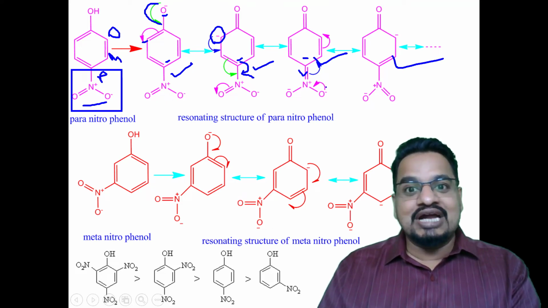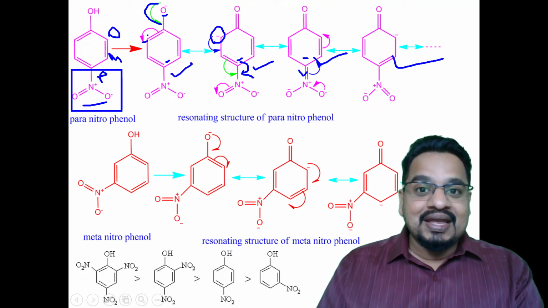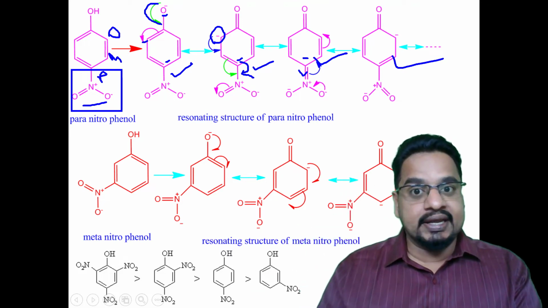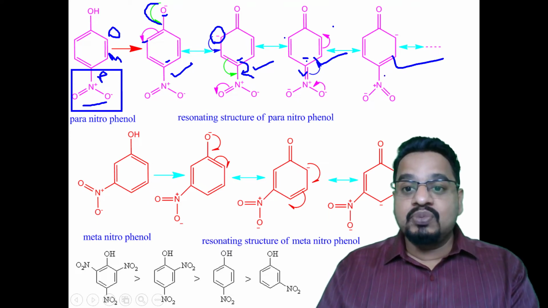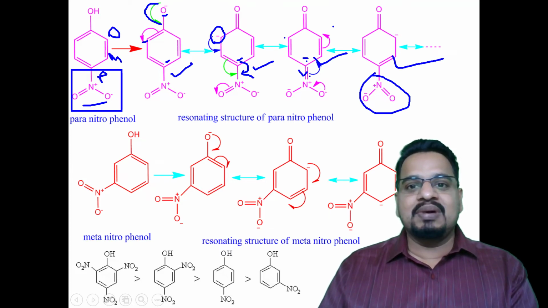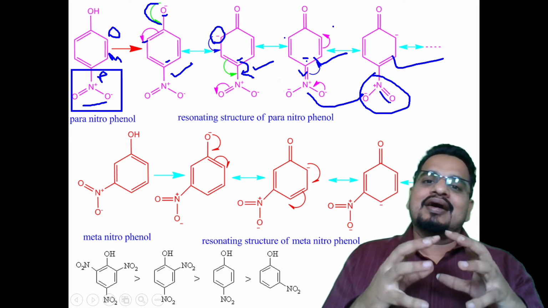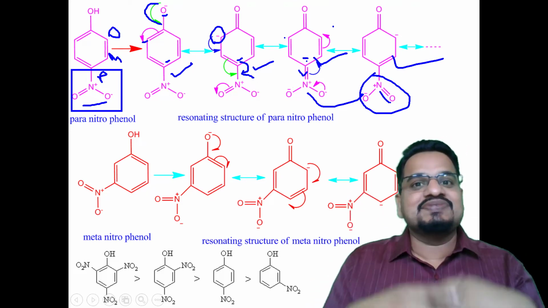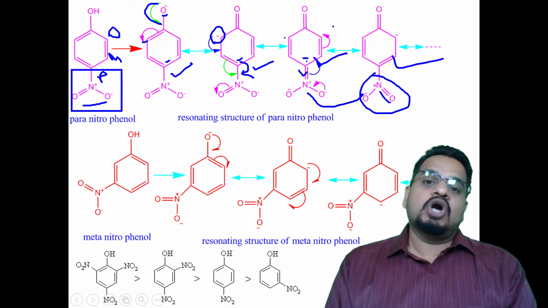Got that? So that means the negative charge moves through the ring at the 2 ortho positions and the 1 para position. Now these electrons can move through this NO2 group as well, isn't it? There is a formation of a double bond here. And you will have another canonical structure, where the negative charge of oxygen will form a double bond out here. So the number of canonical structures will be more whenever electron withdrawing groups are attached, especially if they are at the ortho or para position.